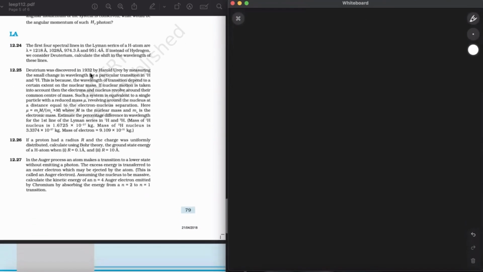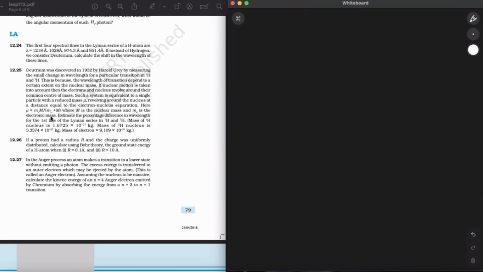So deuterium was discovered in 1932 by Harold Urey by measuring the small change in the wavelength for a particle transition in hydrogen and deuterium. This is because the wavelength of transition depends to a certain extent on the nuclear mass. So the nuclear motion is taken into account, and the electron and nucleus revolve around their common center of mass. Such a system is equivalent to a single particle with a reduced mass mu, revolving around the nucleus at a distance equal to the electron-nucleus separation.